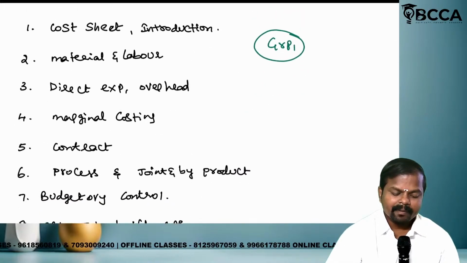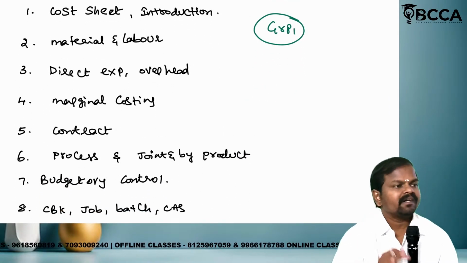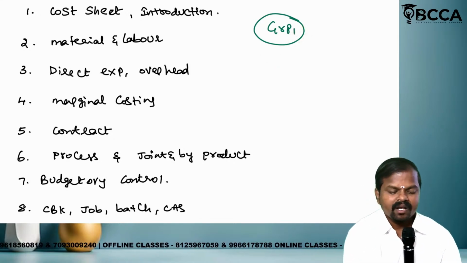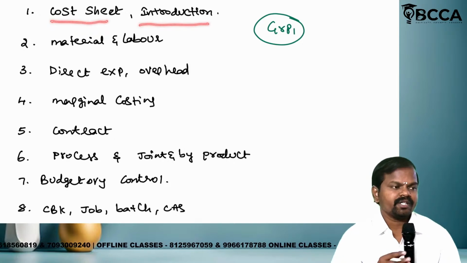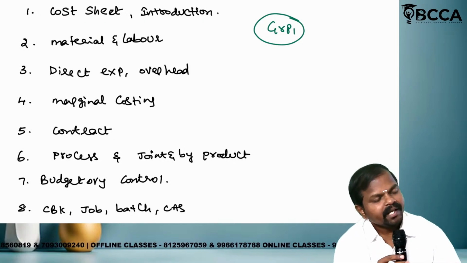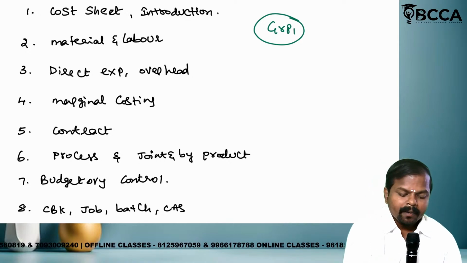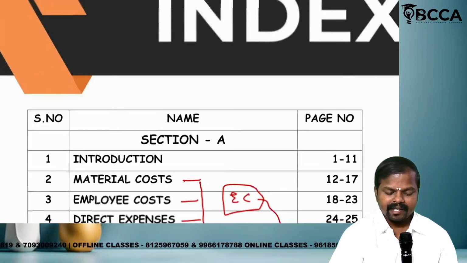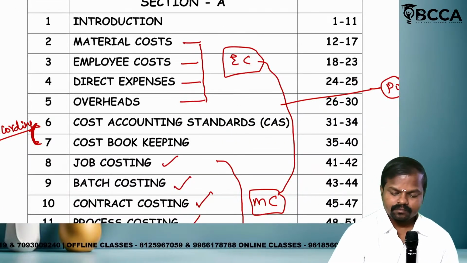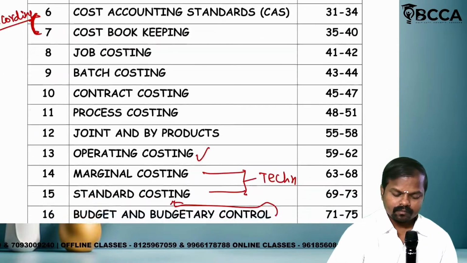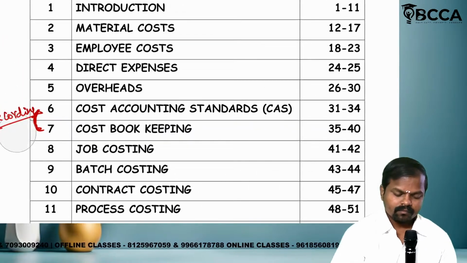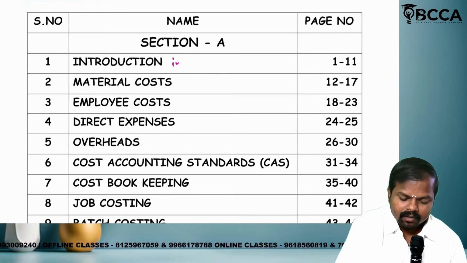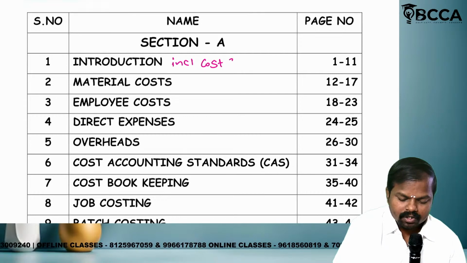Now, what are the chapters that will be covered? Under which one? Group 1 costing. Number 1, cost sheet and introduction. What is chapter number 1? Cost sheet as well as introduction. Number 2, material and labor, otherwise we will disclose the index. Okay. See, introduction including what? Introduction including cost sheet.